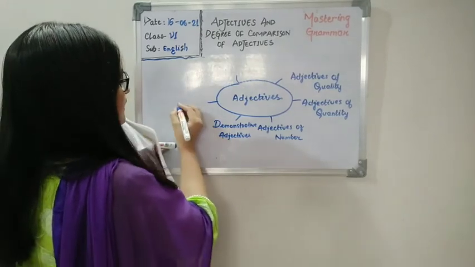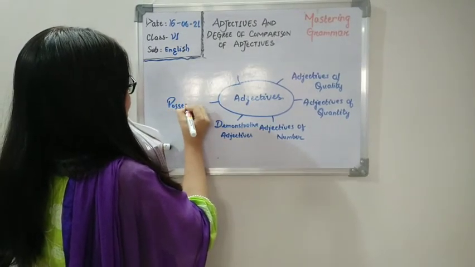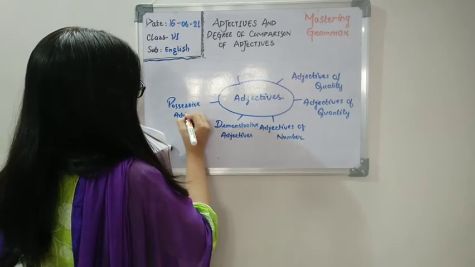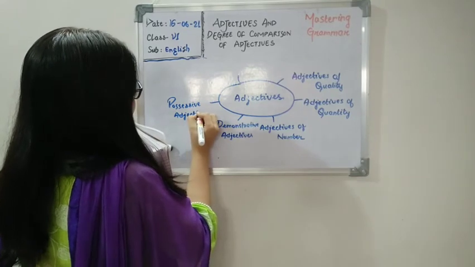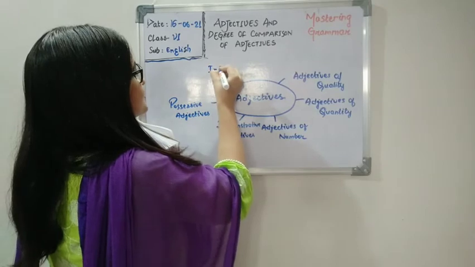The fifth one is possessive adjectives. And the sixth one is interrogative adjectives.